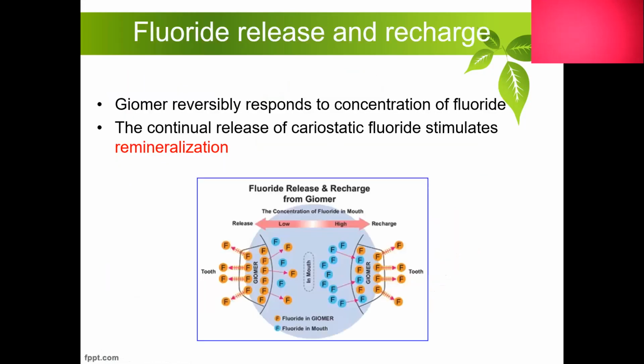And the unique feature of giomers is that they show fluoride release and recharge, in reversible concentrations with the oral cavity. That is, whenever the concentration of fluoride is decreasing in the oral cavity, the fluoride from the restorative material reaches the oral cavity. And once the concentrations are in place, the fluoride is taken up by the material. So it is very useful in pediatric patients and also in patients with dry mouth, xerostomia cases, where we want more fluoride in their oral cavity to prevent further caries in the teeth.